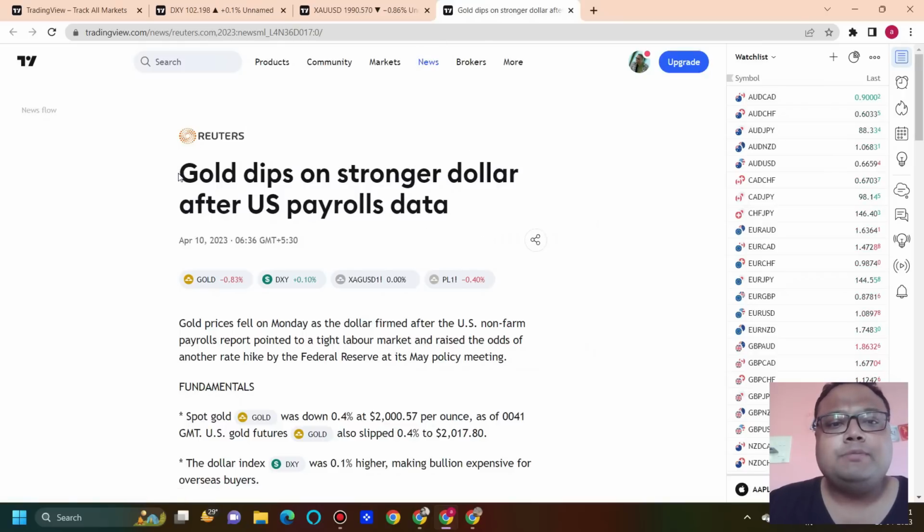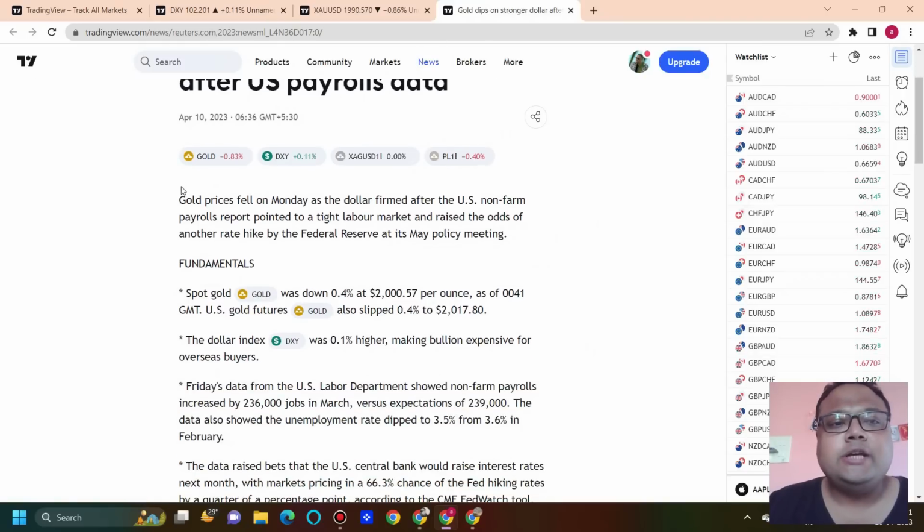You can see here, gold dips on stronger dollar after US payrolls data. Gold prices fell on Monday as the dollar firmed after the US non-farm payrolls report pointed toward a tight labor market and raised the odds of another rate hike by the Federal Reserve at its May policy meeting.